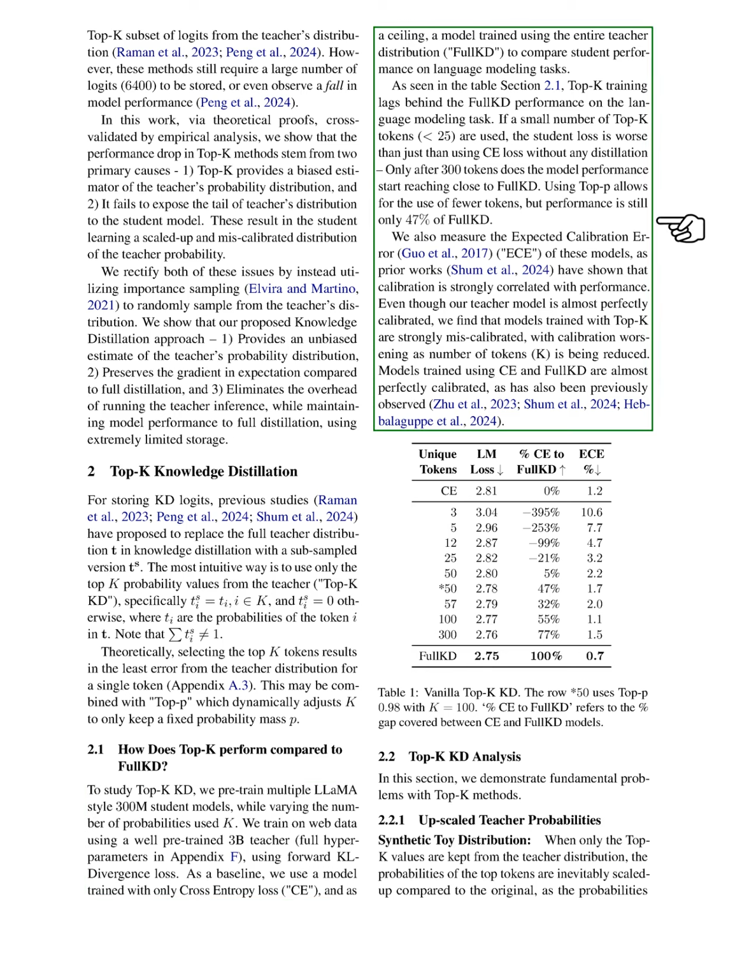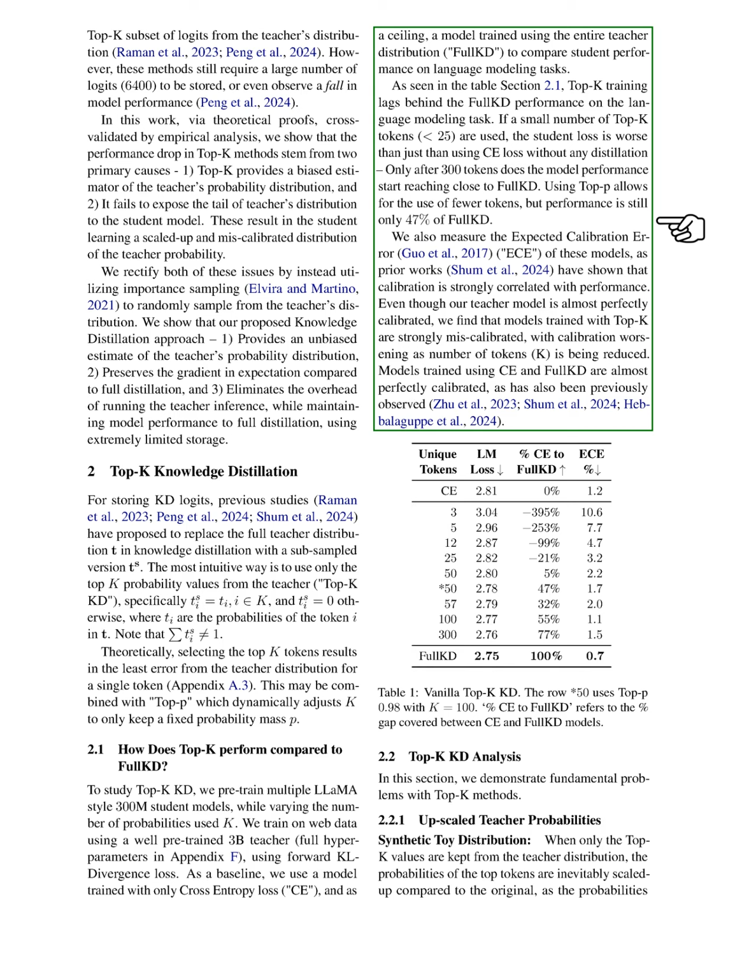Our findings show that top K training generally lags behind the performance of full KD. When using a small number of top K tokens, the student model performs worse than with cross-entropy loss alone. It is only after using a sufficient number of tokens that we see performance approaching that of full KD. Although top P allows for fewer tokens, the performance still falls short of full KD.